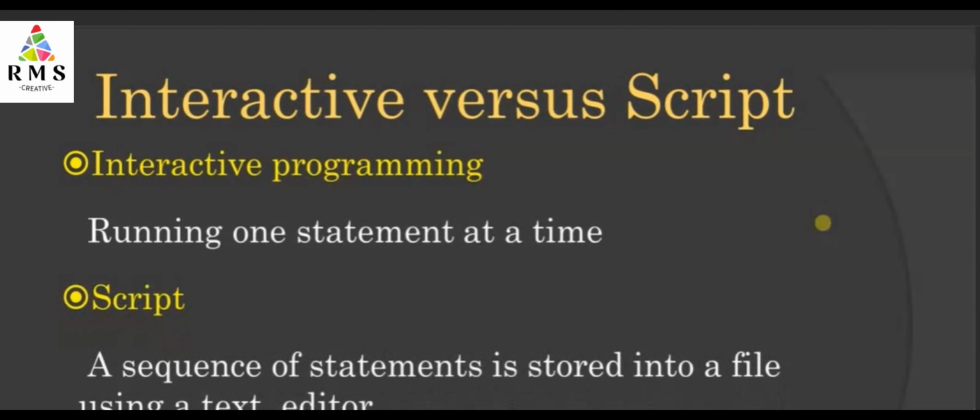Second type is script, where a sequence of statements is stored into a file, which is known as a text editor. Friends, in this script, we are going to write the whole sequence of program, the whole sequence of statements in a file, and we are going to run a whole file at once. So Python will execute all the statements in a file and it will display the final output.